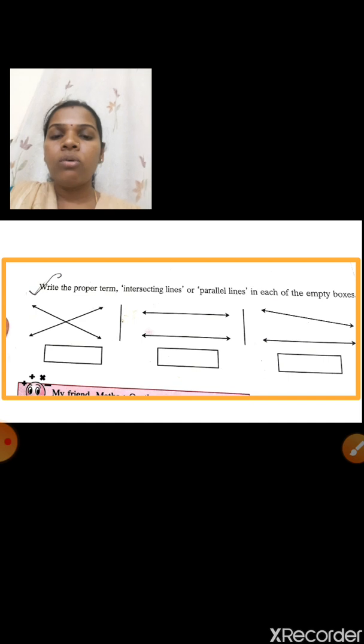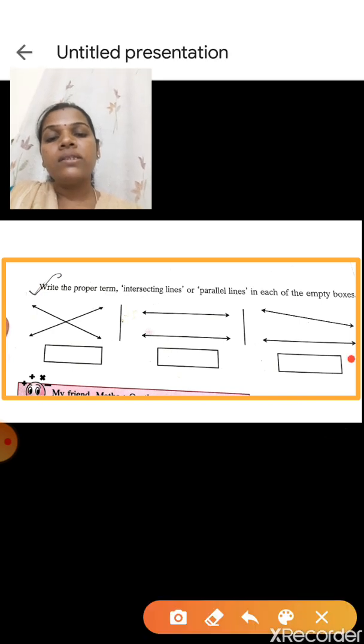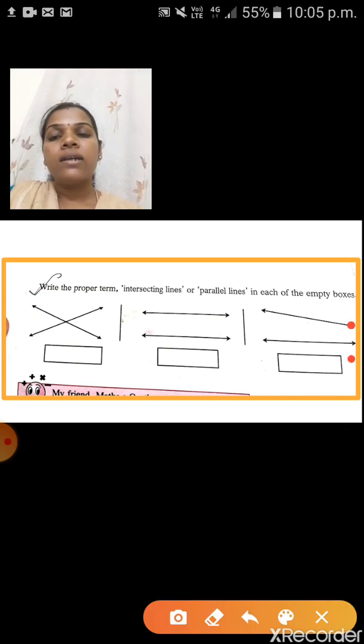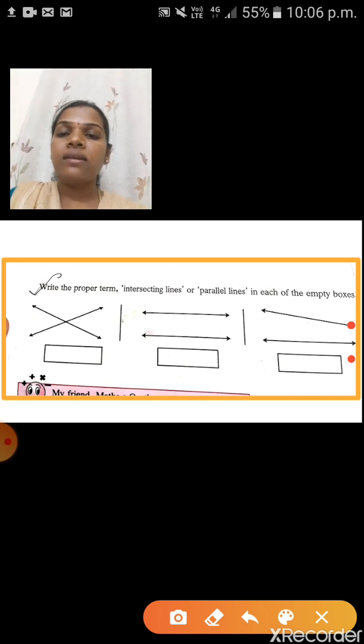You can ask how we say it is intersecting when there is no common point. Children, just imagine extending both lines; after some distance, both lines will meet. So we can say these two lines are intersecting lines.